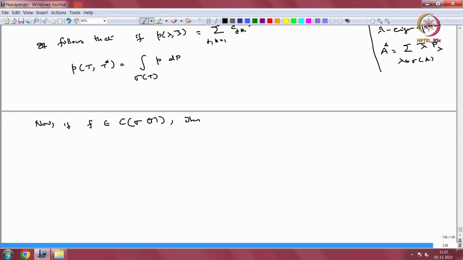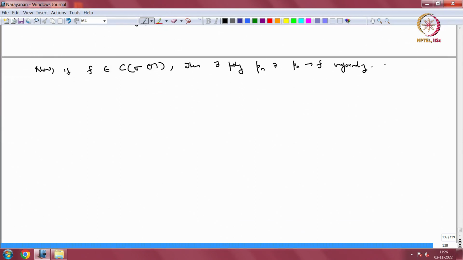Okay. So, we are not proving anything essentially new, but we are specifying everything in the case of a single operator t, which is normal. So, now if f is a continuous function, then there exist polynomials p_n such that p_n converges to f uniformly.